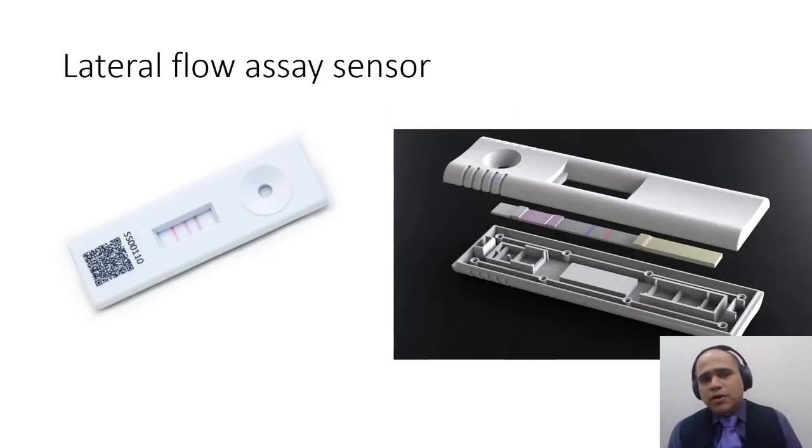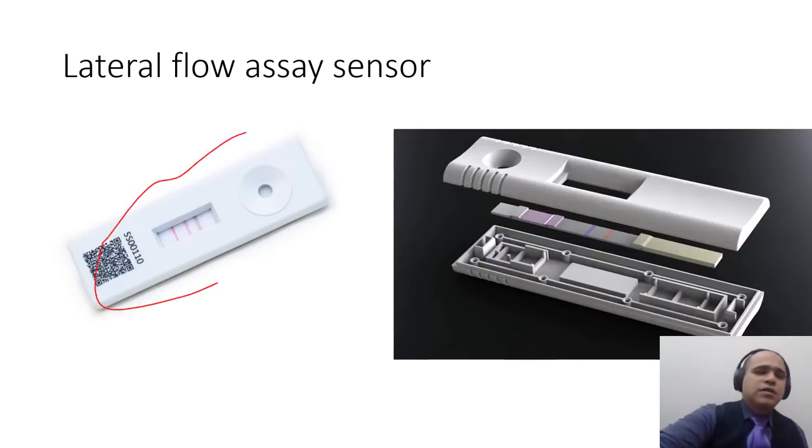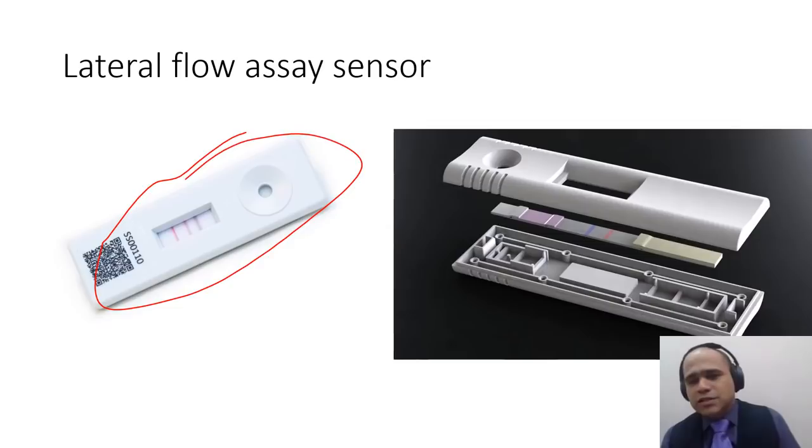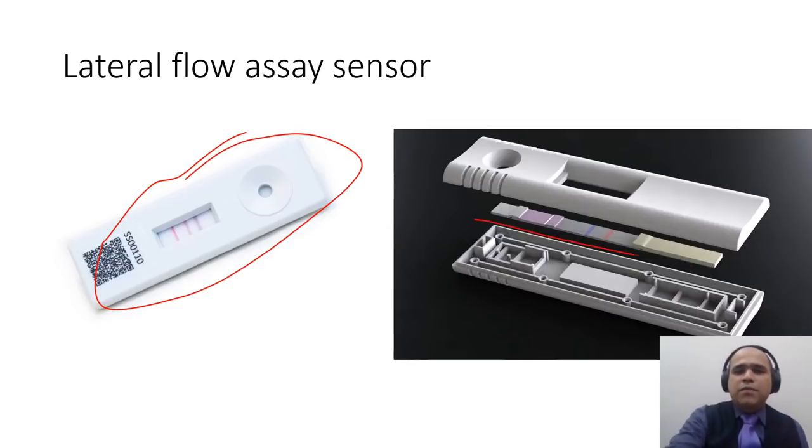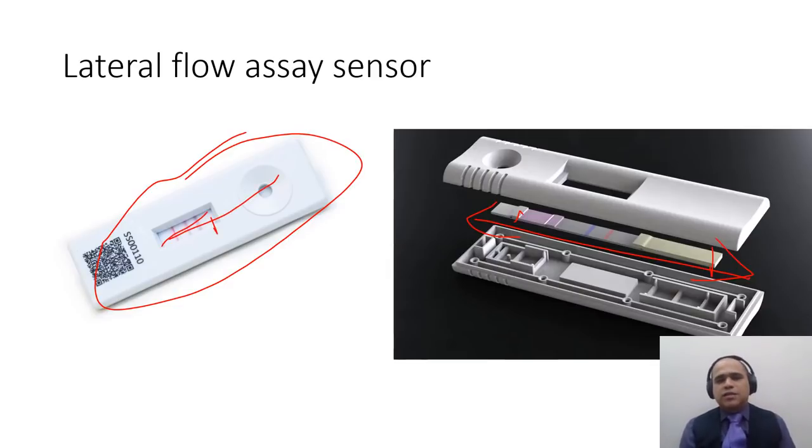Now I move on to the lateral flow assay. This kind of strip you might have seen with the pregnancy test. Basically they have a paper inside, and when a liquid drop is placed, it travels by paper suction and then changes color wherever there are nanoparticles attached. So these are lateral flow assays, and they are very cheap sensors.